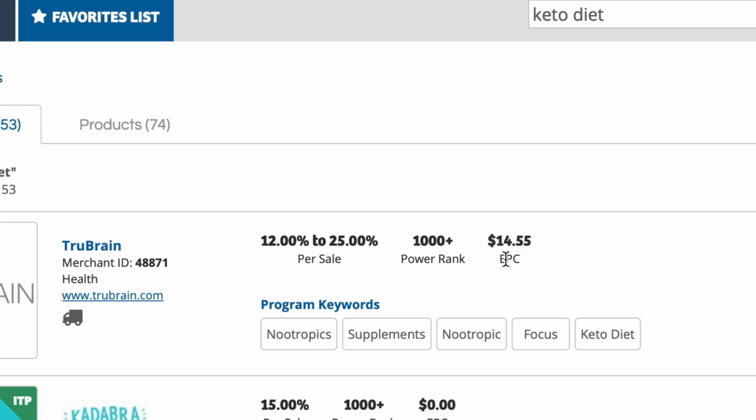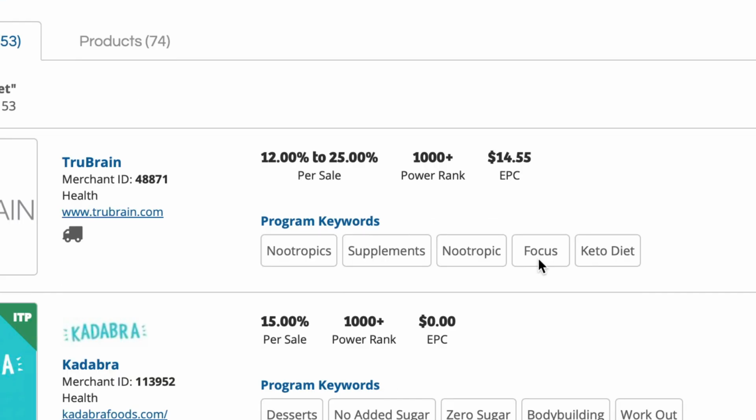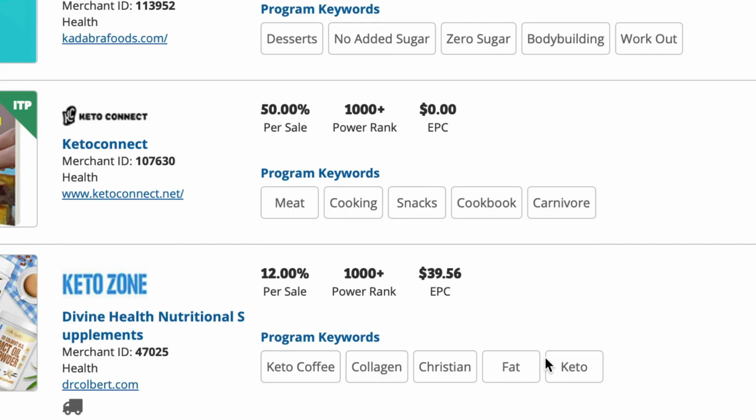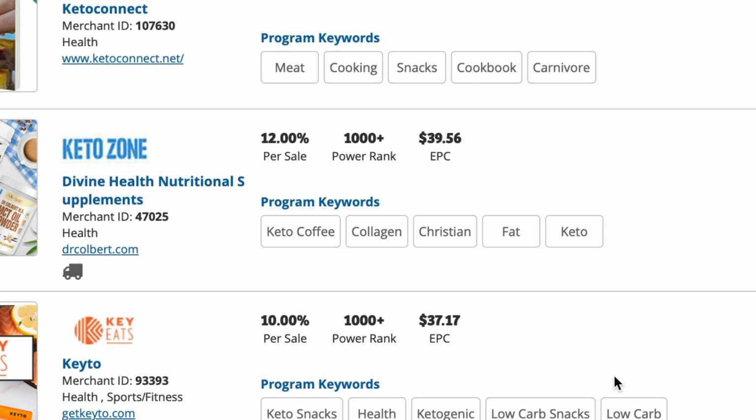Now the EPC stands for earnings per click. It means the average amount you can expect to make per 100 visitors to the offer. So on average, if 100 people click your affiliate link, you should expect to make $14. Now let me speak about EPC for a second, because I know what some people will do. They'll run an offer after it generates 100 hops or 100 clicks. If it doesn't make any money, they'll swap it out for another. That's the wrong approach here.